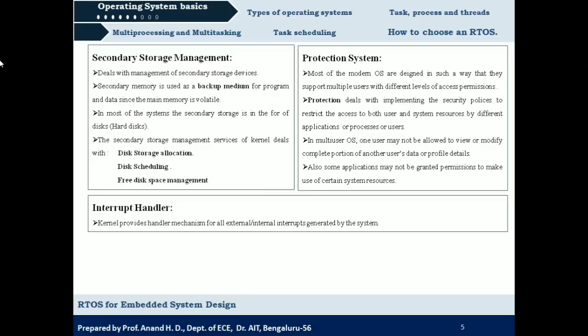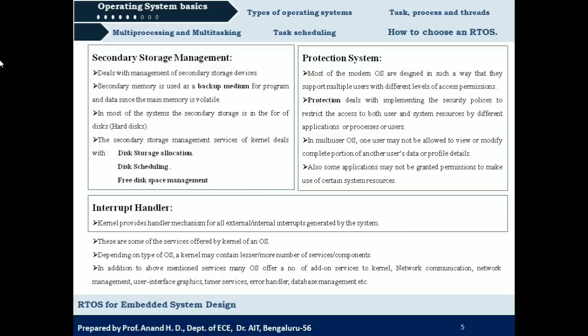All those things should be known by the operating system, and it should take the necessary steps to serve that interrupt. All those things will be taken care of by the interrupt handler service. Okay. So these are some of the services that are offered by the OS kernel.